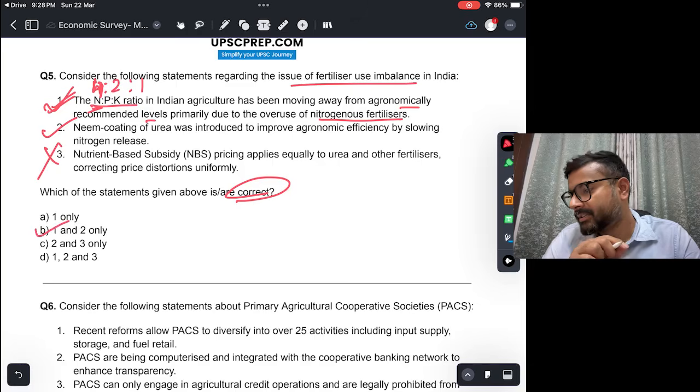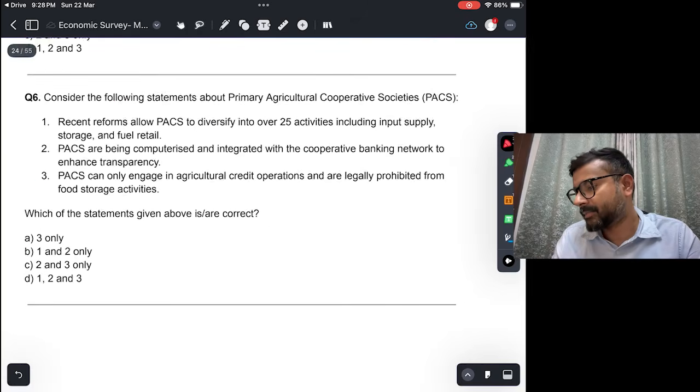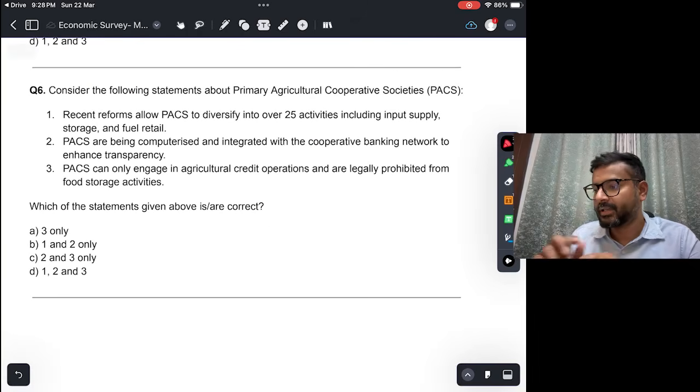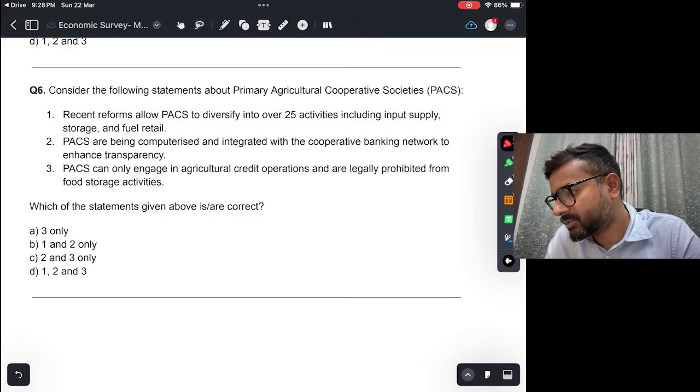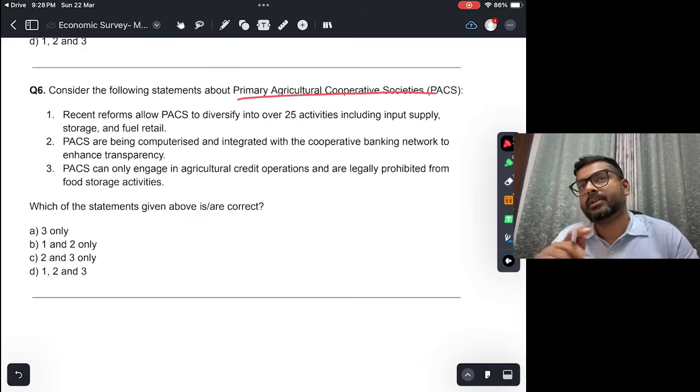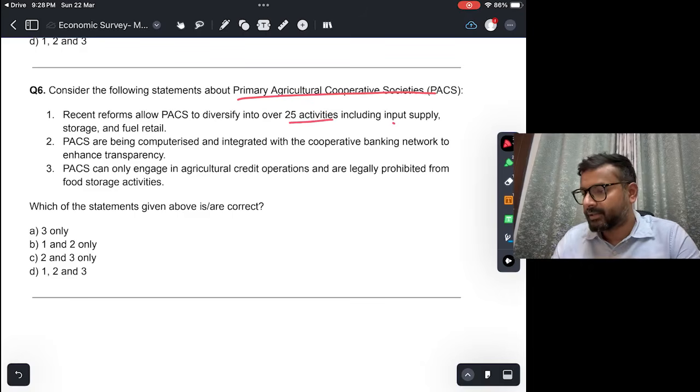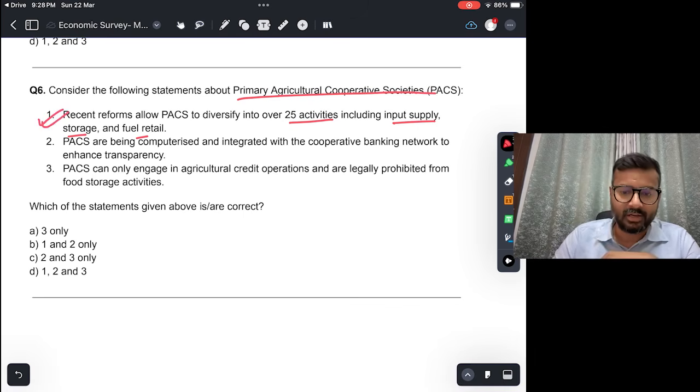Consider the following statements about PACs, primary agriculture cooperative societies. Recent reforms allow PACs to diversify into over 25 activities, including input supply, storage, fuel retail. This is true. This is one of the reforms that has been brought where PACs are utilized for other work also. सही है.